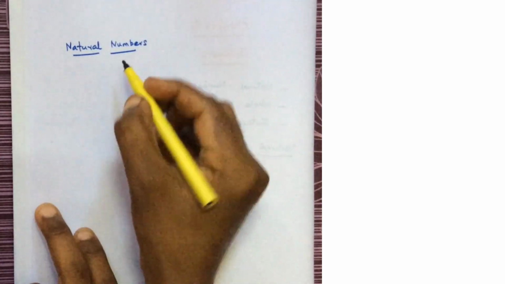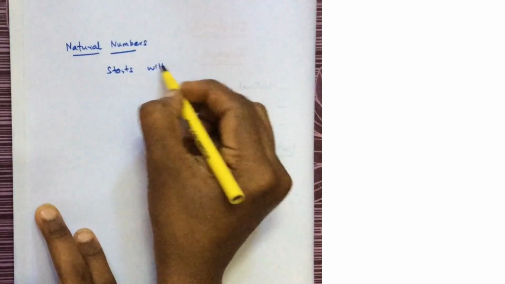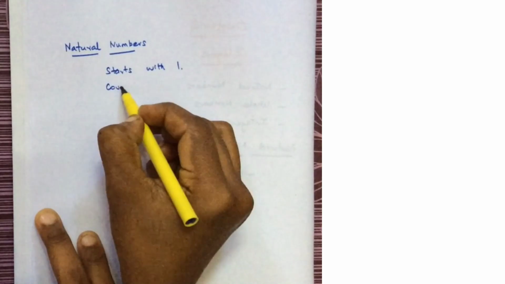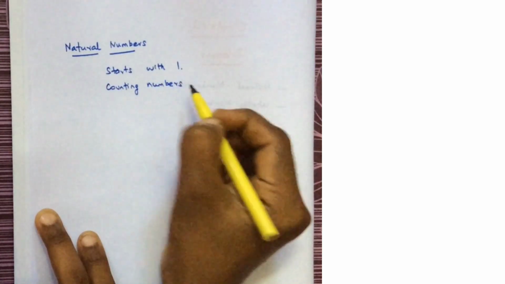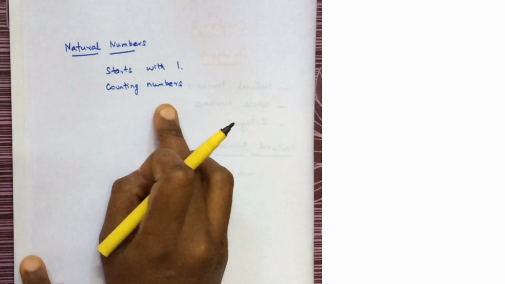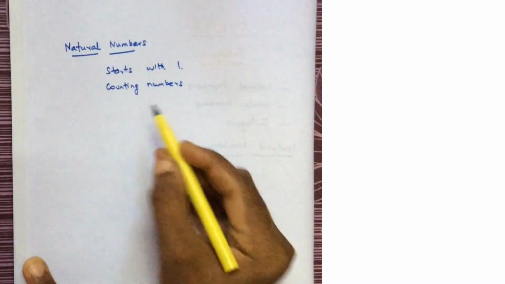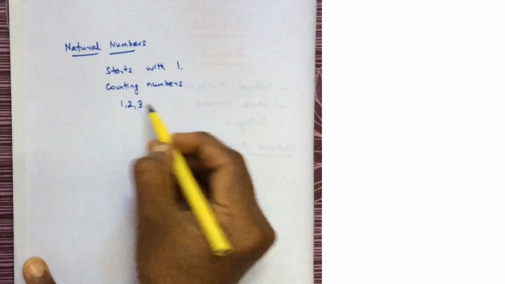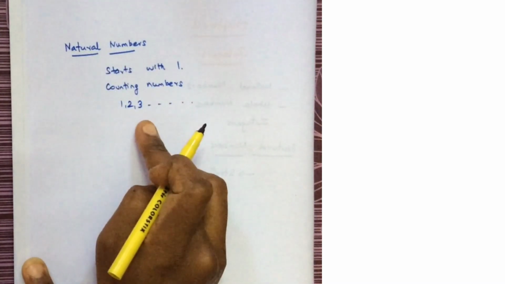Now we will start with natural numbers. Natural numbers start with 1. They are also called counting numbers. Why are they called counting numbers? If you start counting anything, you will start with 1. So natural numbers are also called counting numbers. It goes like 1, 2, 3 and it will go on. So all the natural numbers are positive.